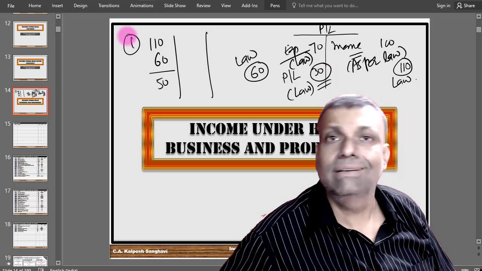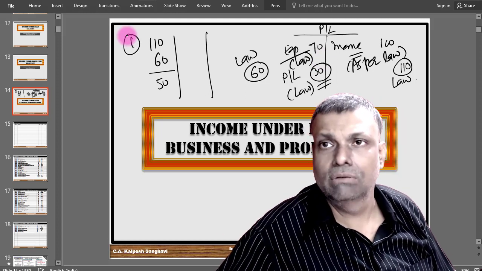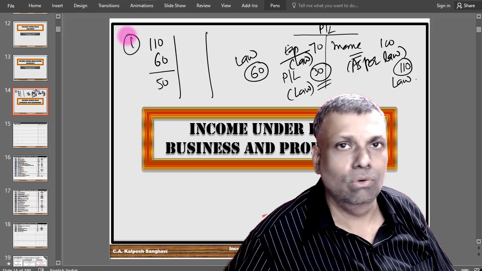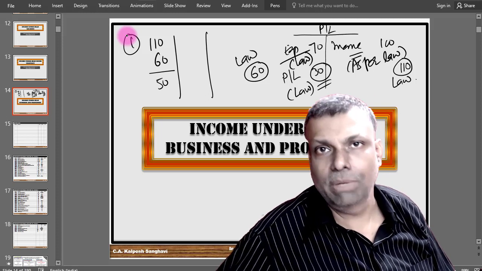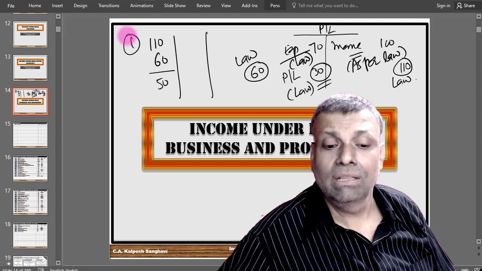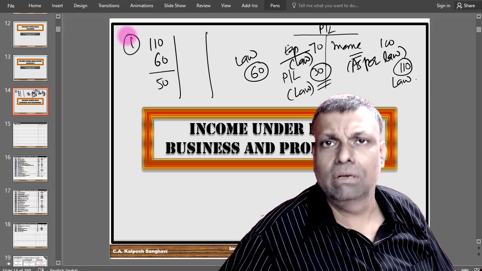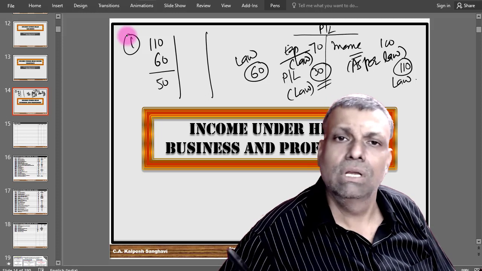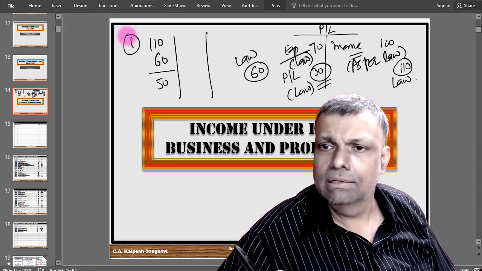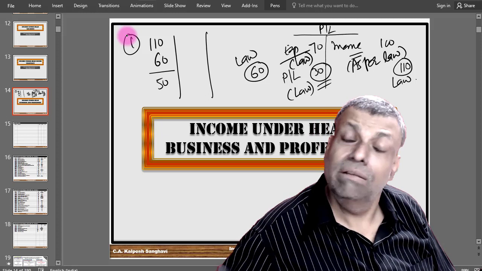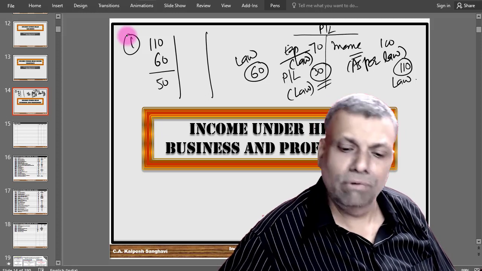I normally call this the direct way of solving a question, where you know all the expenses, you know all the incomes, and you can say income minus expenditure, as per the law. Now, there is another way of presenting the answer, which is very popular under the tax law and which is practically followed by every person, and even the department, while doing the computation.